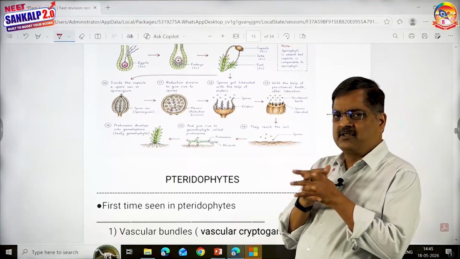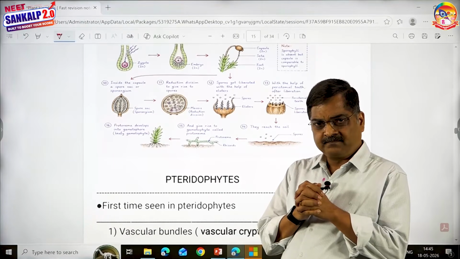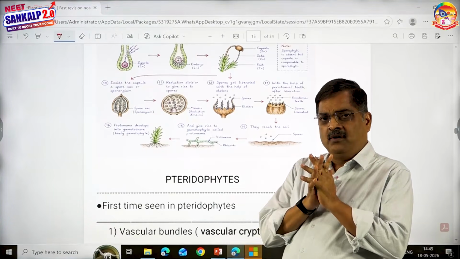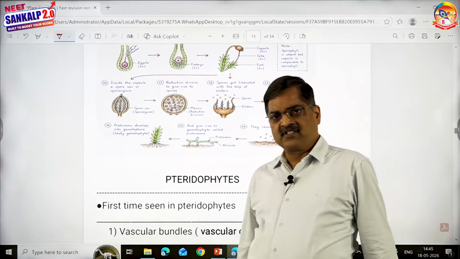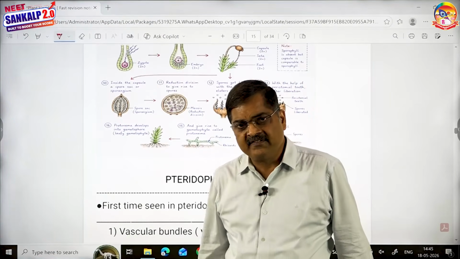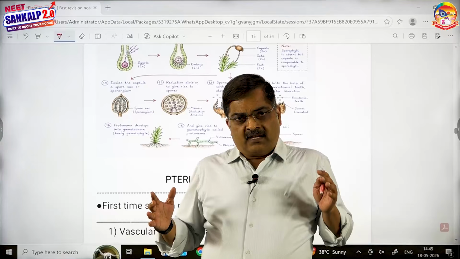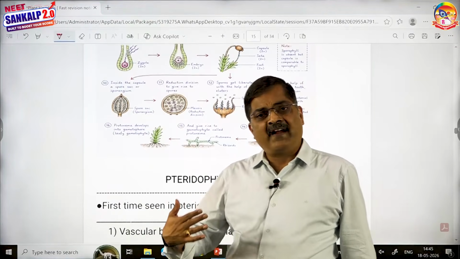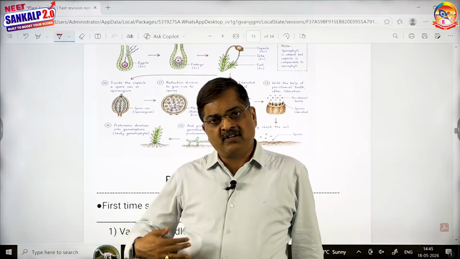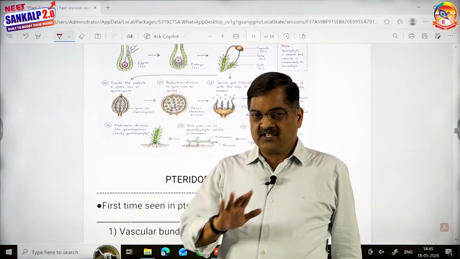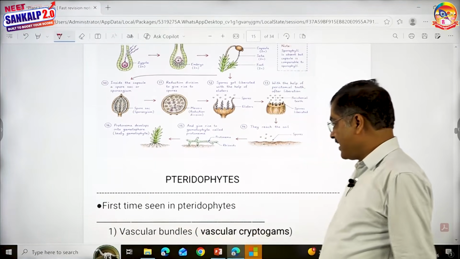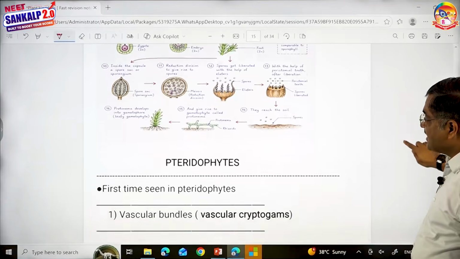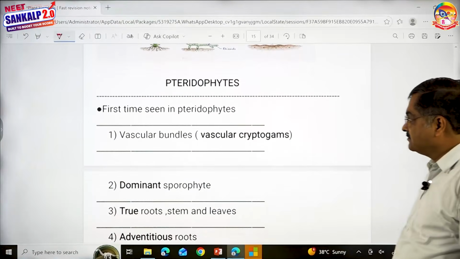This is looking simple, children, isn't it? All right. So that completes the life cycle of bryophytes. What did you observe here? Gametophytic stage is dominant and free living, and the sporophytic stage is dependent on gametophyte. That is very unique about this group of plants. Then, without wasting any time, we'll talk about the pteridophytes.